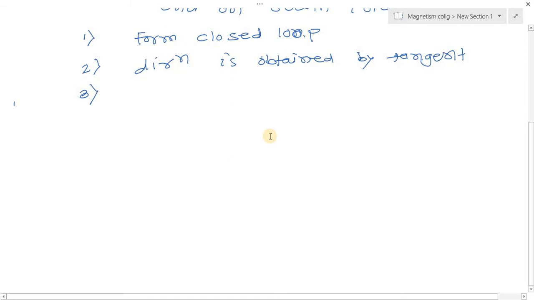Now the next: the number of lines of force crossing per unit area decides the magnitude of the magnetic field B bar.